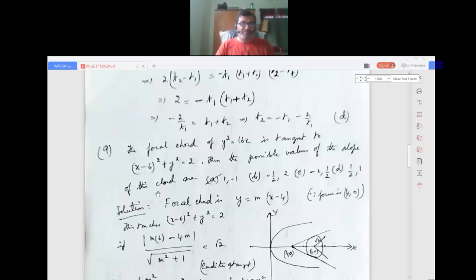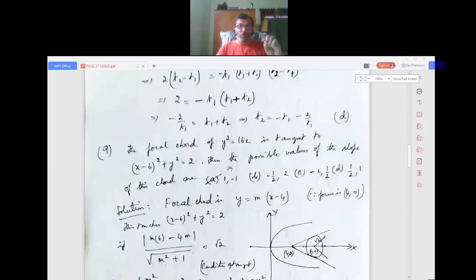Now question 9. The focal chord of y squared equals 16x is tangent to (x minus 6) whole squared plus y squared equals 2. Then the possible values of the slope of this chord are: a) 1 comma minus 1, b) minus half comma 2, c) minus 2 comma half, d) half comma 1. This is the third question for today.